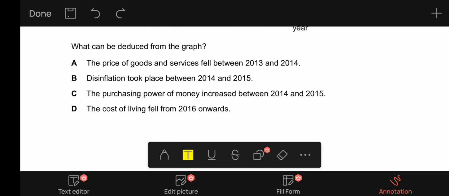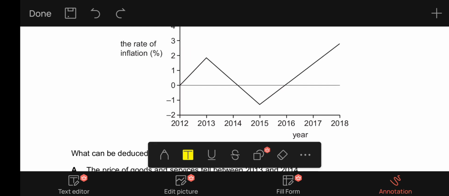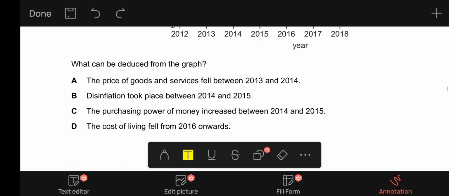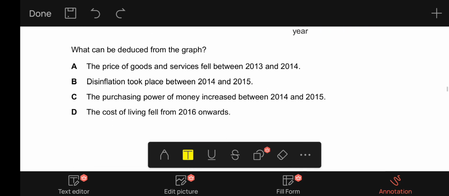And D says the cost of living fell from 2016 onwards. From 2016 to 2018 onwards, the price change or the rate of inflation became positive again, and this increases the cost of living. It does not decrease the cost of living. D is incorrect, and C is the correct answer to 22nd MCQ.